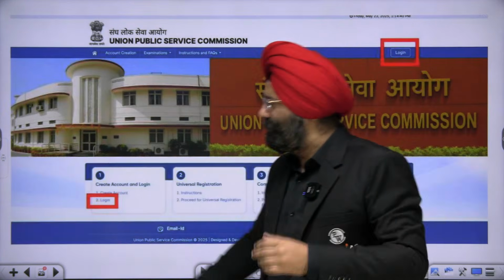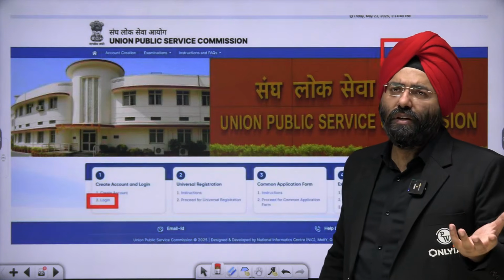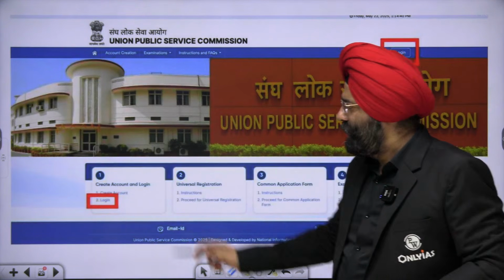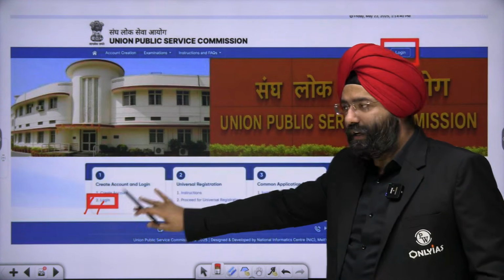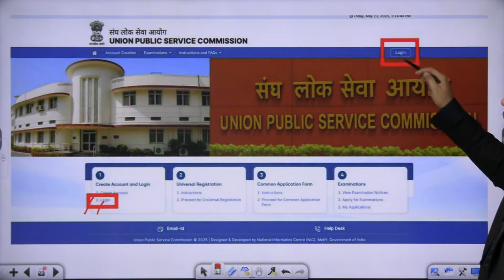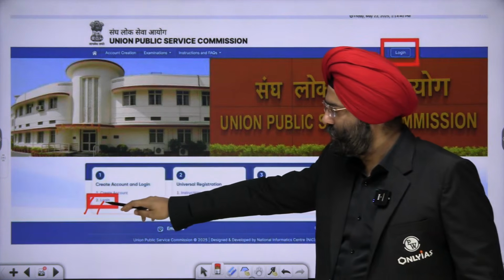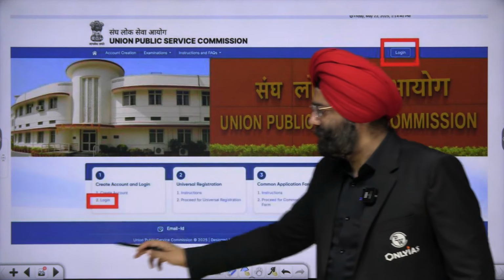The best thing is to use your mobile number only, because that is something you can easily remember. So you have already created an account, you log in. Login has been done, good. So this is a login button. Login, or from here also you can log in. Login has been done. Next step is the universal registration.